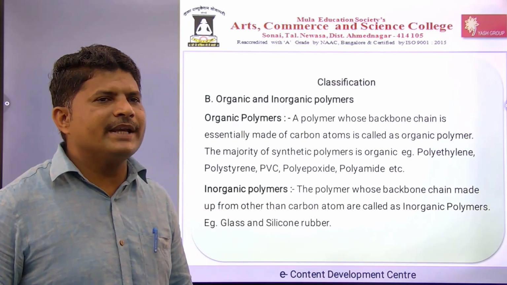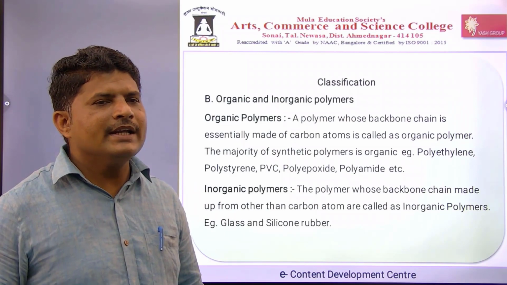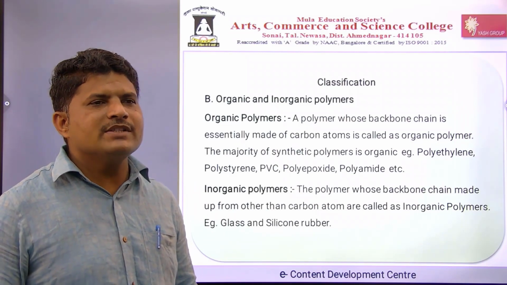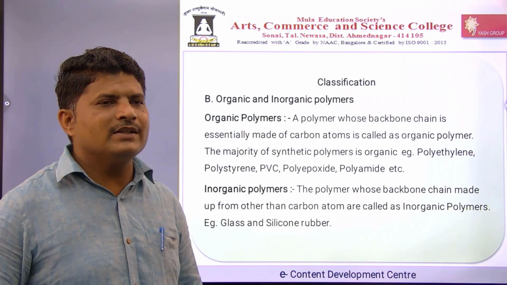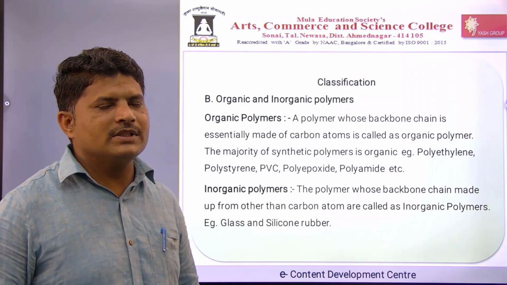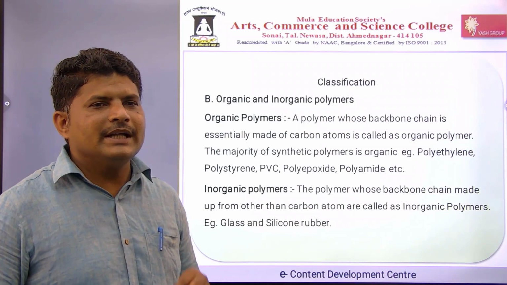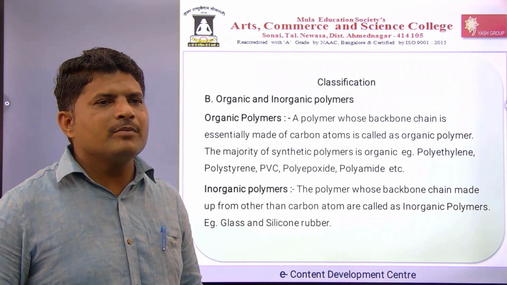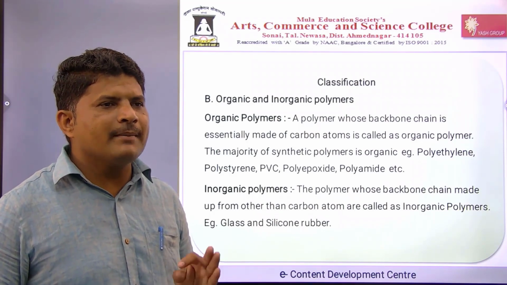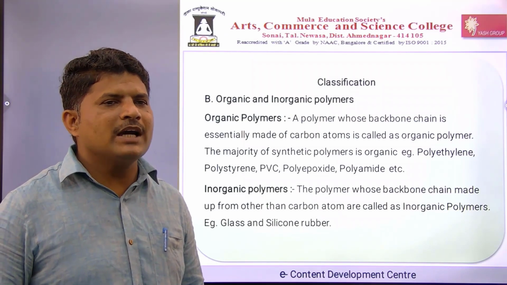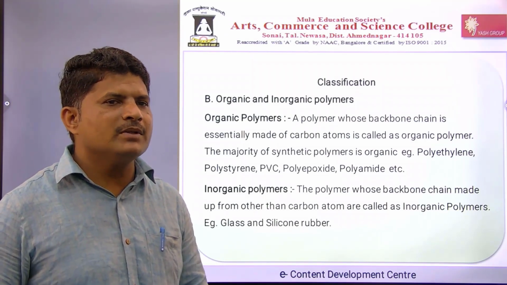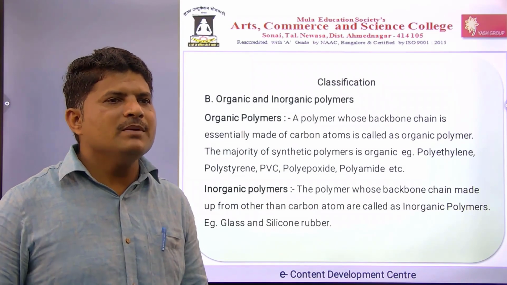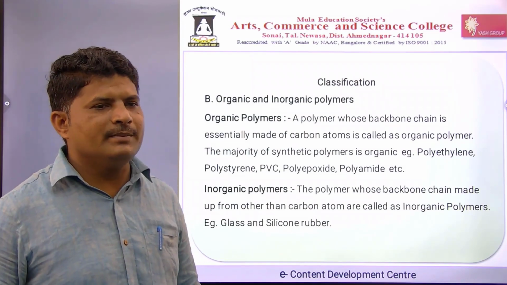Then the second classification: organic and inorganic polymers. What is meant by organic polymers? We know that organic means carbon compounds, so a polymer whose backbone chain is made from carbon atoms is called an organic polymer.